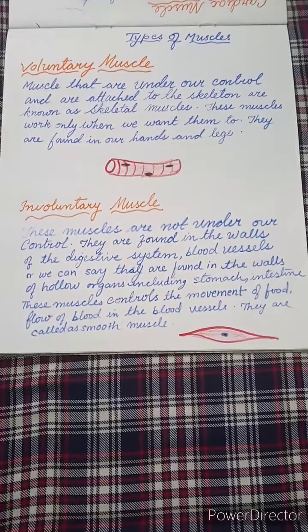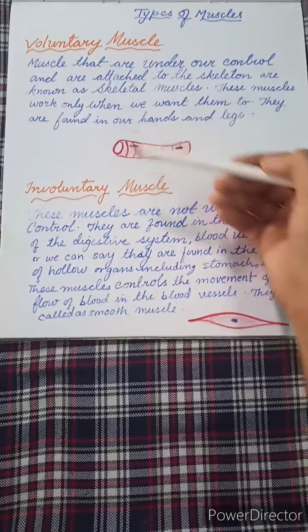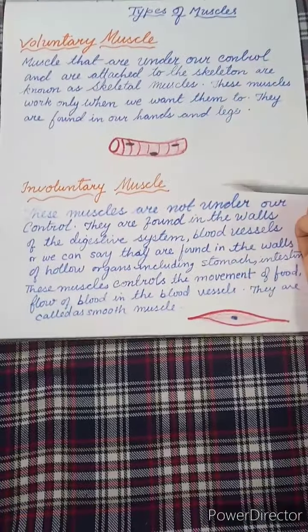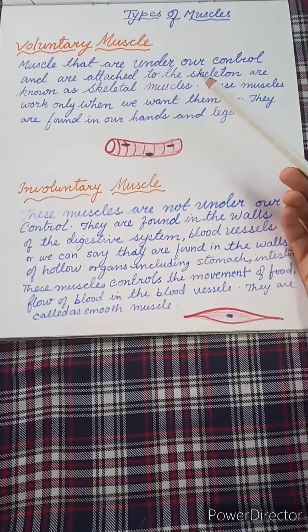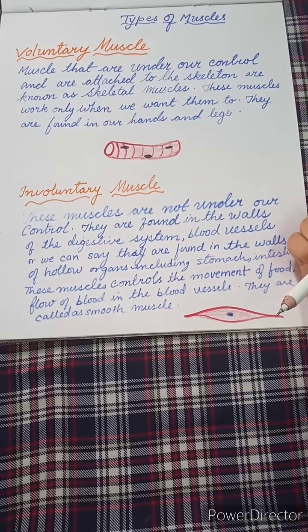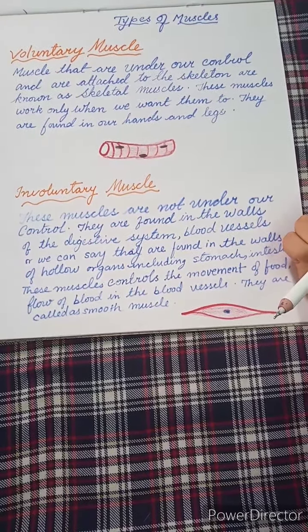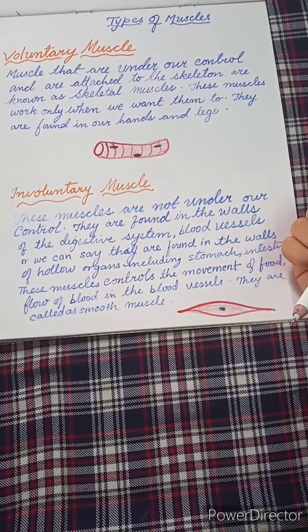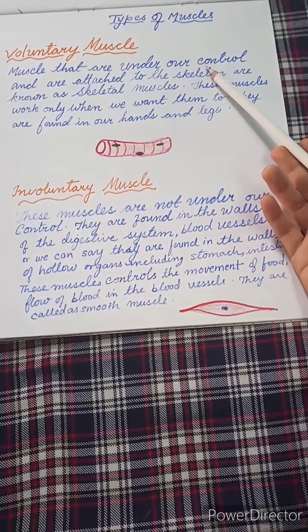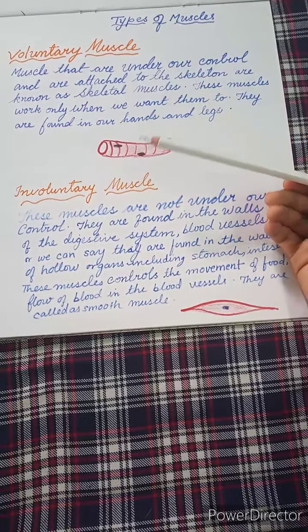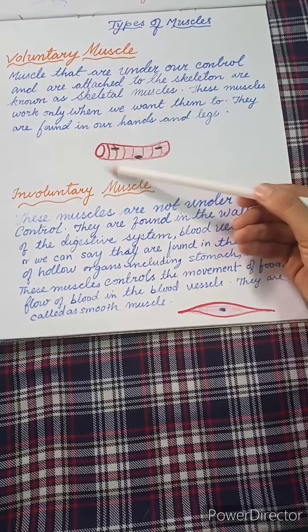Three types of muscles are voluntary muscles, involuntary muscles, and cardiac muscles. So children, let us start with voluntary muscles. As we say voluntary, we understand that we are volunteering it, meaning we are doing it by thinking. So these are under our control and they are attached to the skeleton, thus they are called skeletal muscles.